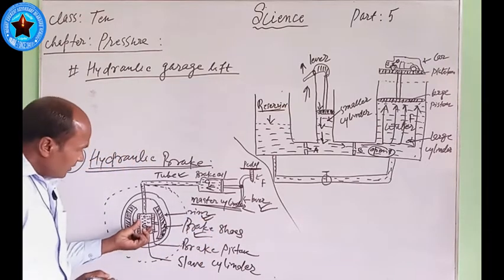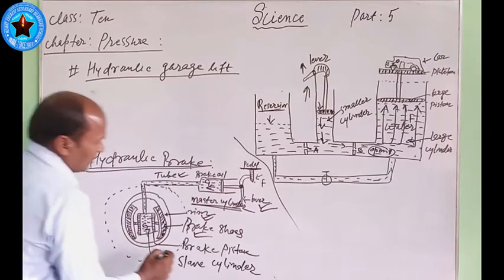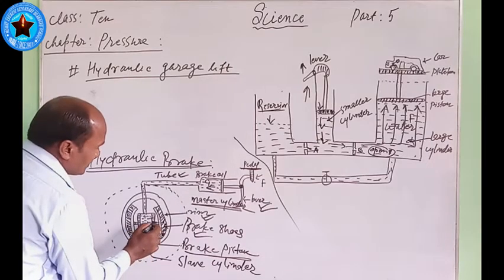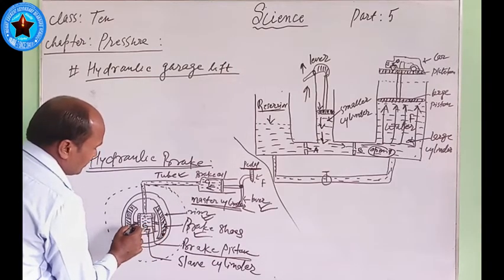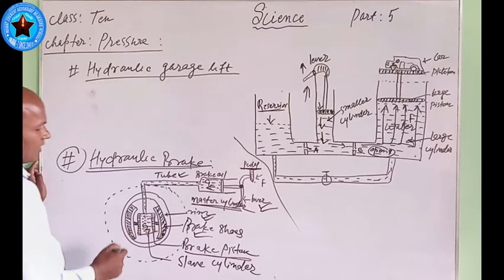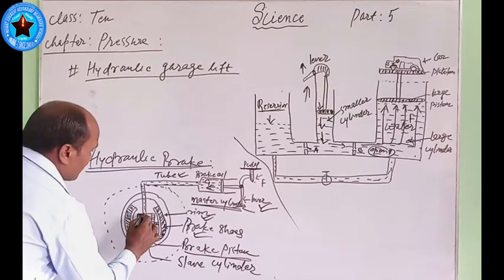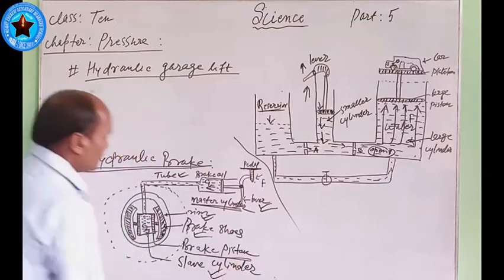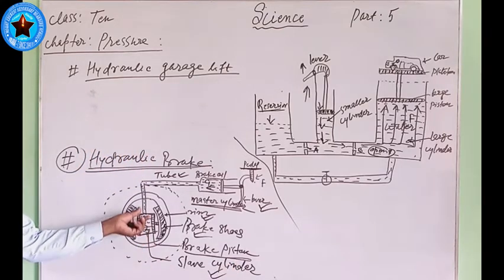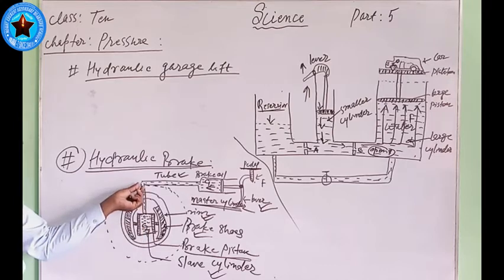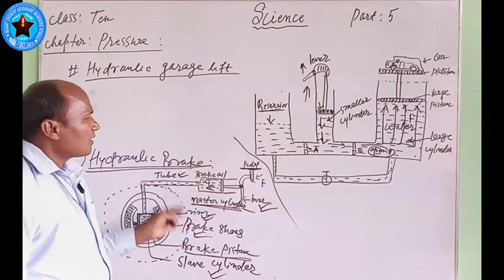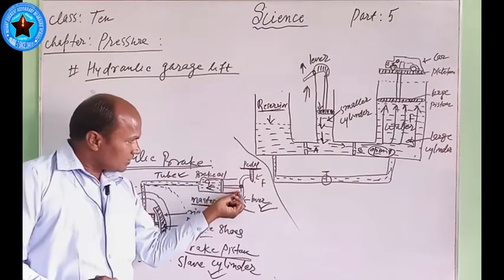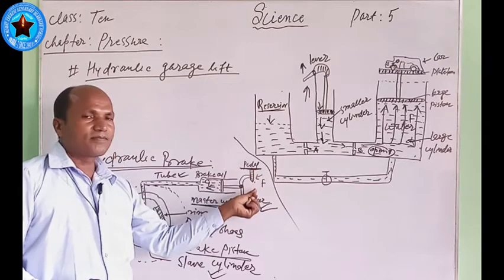Then this small cylinder is also connected with a piston. That piston is called the brake piston here. This one is the brake piston that is used, and this cylinder here is called the slave cylinder. You are seeing that this small cylinder, this tube, and the master cylinder are all filled with the brake oil. Then this piston is connected with the lever, and here is a pedal.